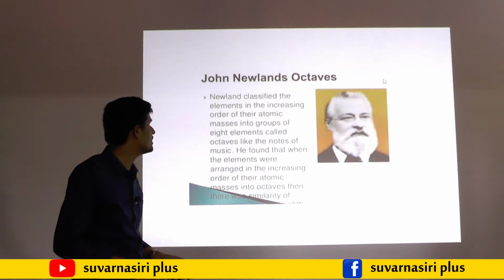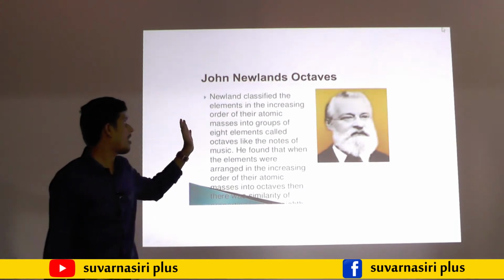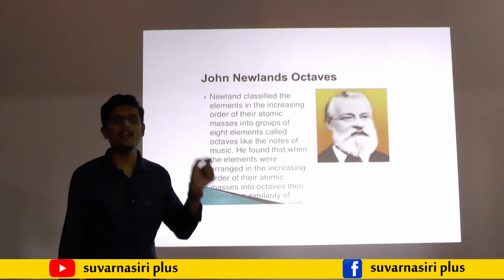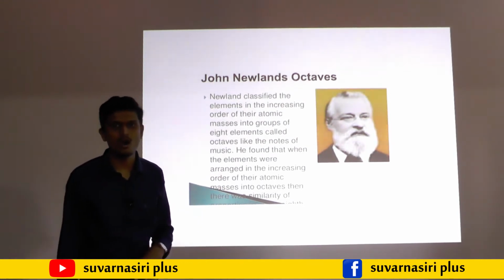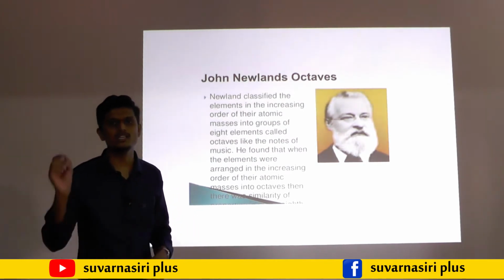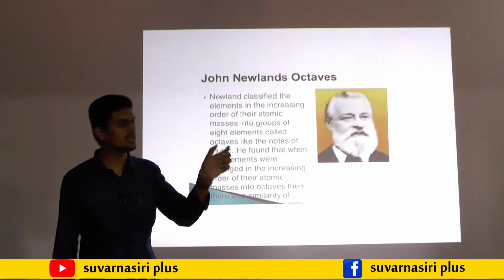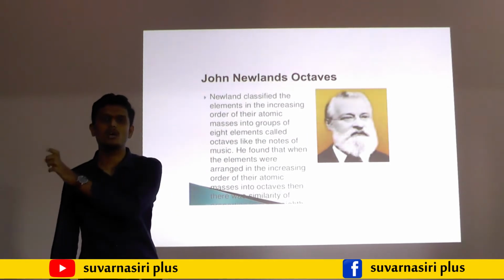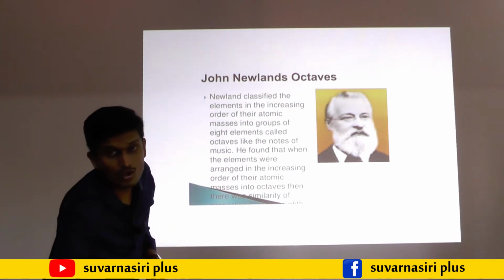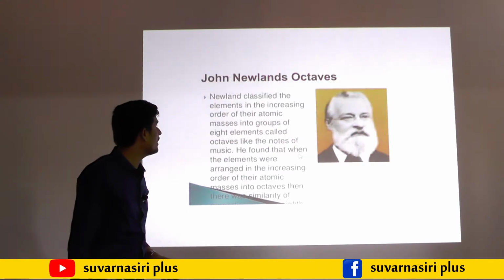The next scientist who attempted to classify the elements is Newlands. He suggested a law, that is Newlands' octave rule. He arranged the elements according to the music system. In the music system, sa, re, ga, ma, pa, da, ni. After ni, again sa arises. By utilizing that, he made a periodic table.